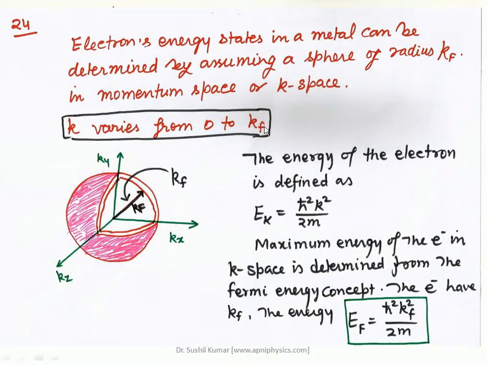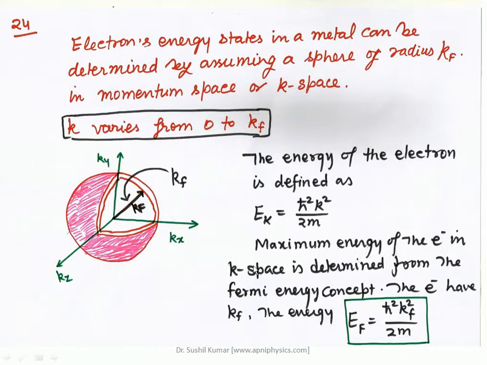So now we have considered here a momentum space. In that momentum space we are considering a sphere of radius kf, and the energy of the electron is defined by the formula E is equal to p square upon 2m, where p is defined in terms of k, that is P is equal to h cross k. So the energy of the particle is equal to h cross square k square upon 2m.